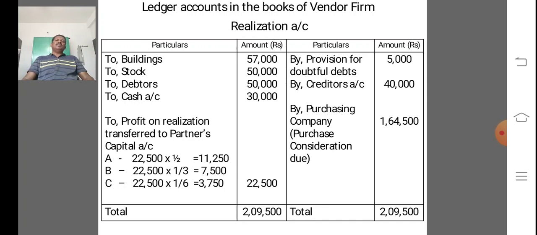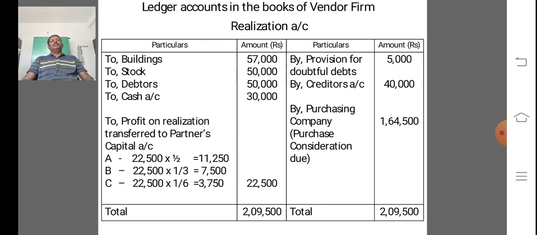And by creditors account 40,000. And by purchasing company account, that is purchase consideration 1,64,500. The credit side total is 2,09,500. The difference is treated as profit, 22,500. 22,500 is the profit on realization account transferred to partners' capital account.